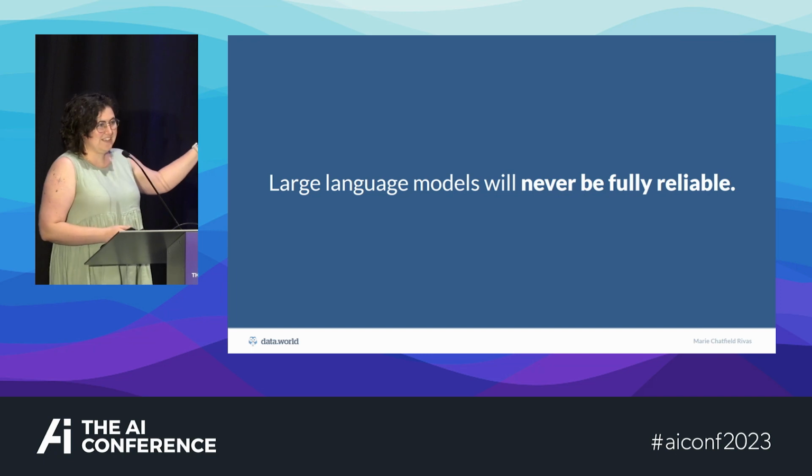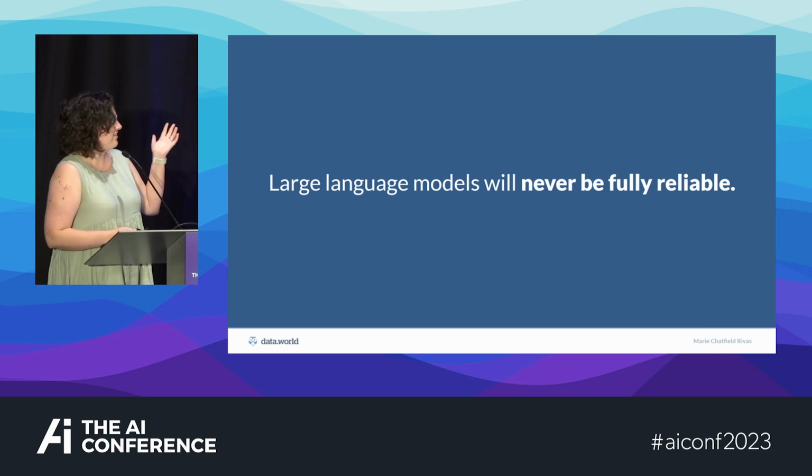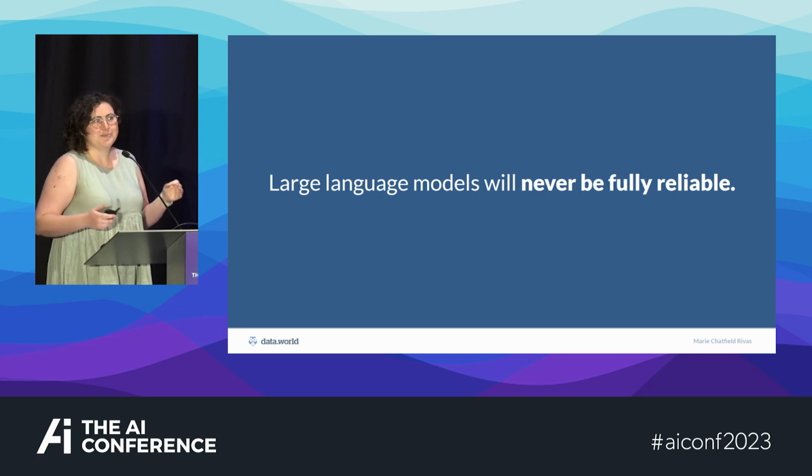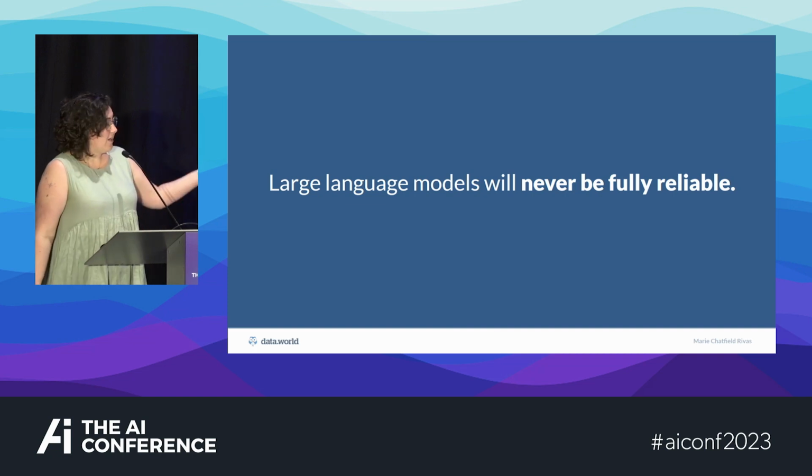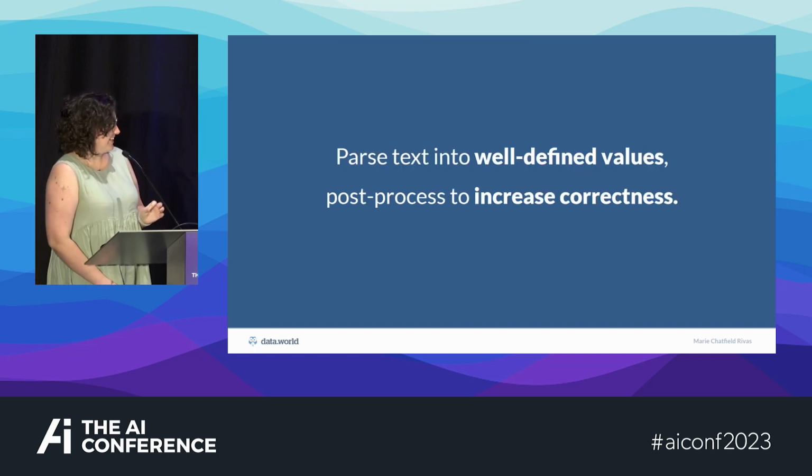And the reason I believe this is that large language models are never going to be fully reliable. That's kind of the point. If they did exactly what you expected every single time, they would just return things you already knew. You want them to be a little non-deterministic. But our customers want deterministic, reliable results. So how do we give it to them?